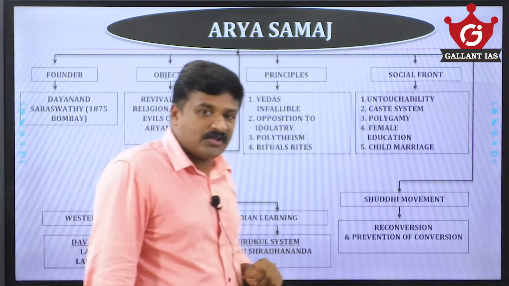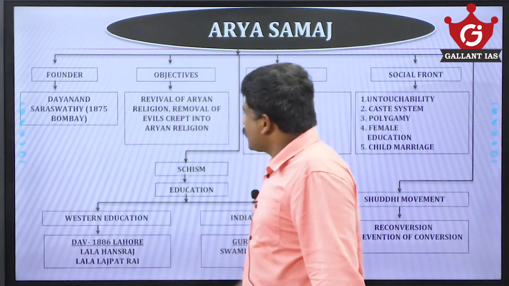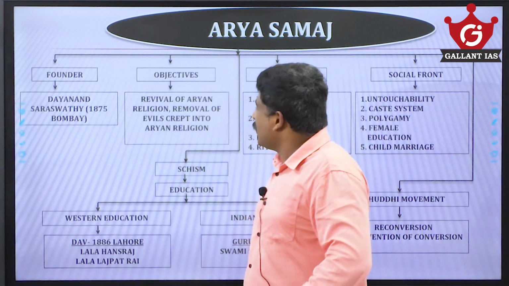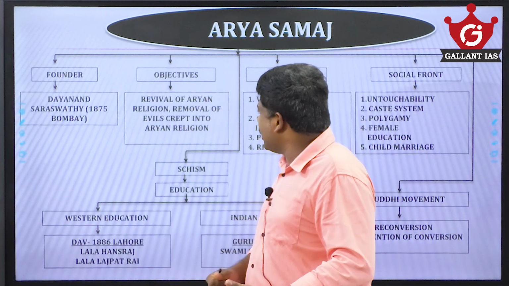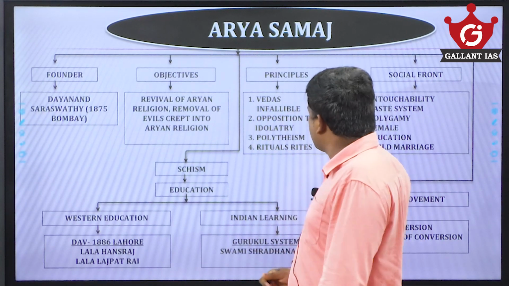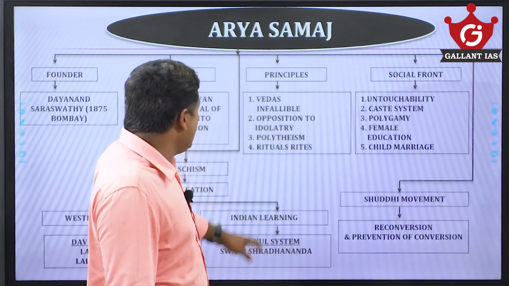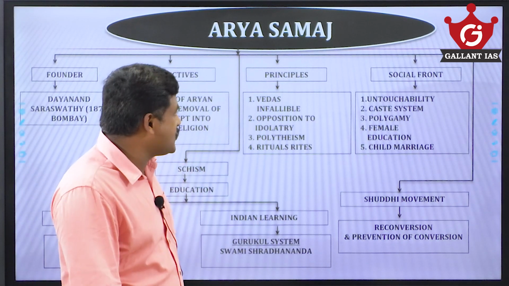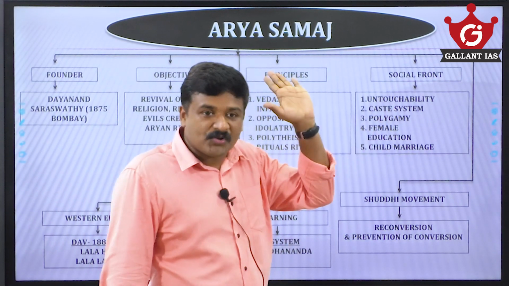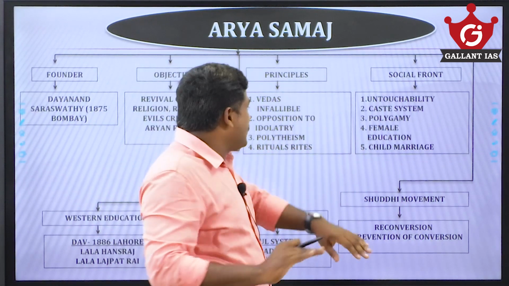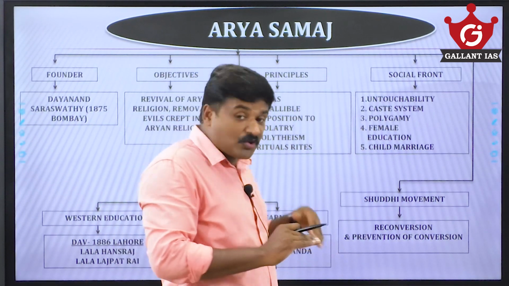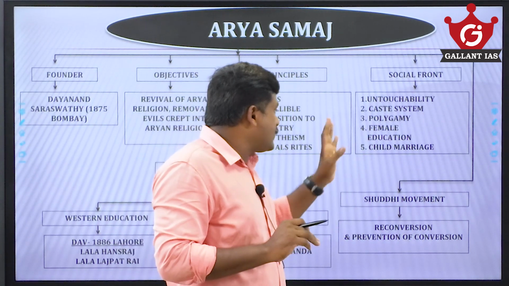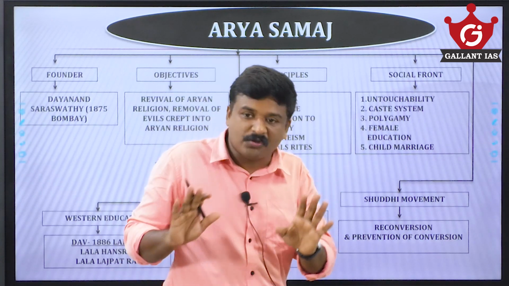That concept is important. See, this is Arya Samaj. Swami Dayanand Saraswati founded it in 1875 in Bombay. The objectives were the revival of the Aryan religion and removal of the evils that had crept into it. Principles: Vedas are infallible, opposition to idolatry, polytheism, rituals and sacrifices. On the social front, it advocated abolition of untouchability and of the rigid caste system, abolition of polygamy, promotion of female education, and abolition of child marriage.